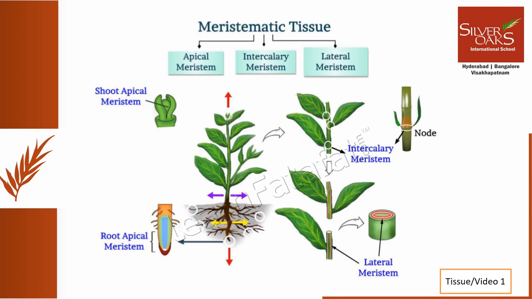As the name suggests, the apical meristem will be of two types, the shoot apical meristem and the root apical meristem, and these will be present on the tips of stem and roots, and they will increase the length in these tips. The intercalary meristem will be present between the tip and the base of stems and leaves, and its function will be to increase the growth between the nodes. Lateral meristem is present at the sides of stem and roots, and it will increase the diameter of the stem, also called the girth.